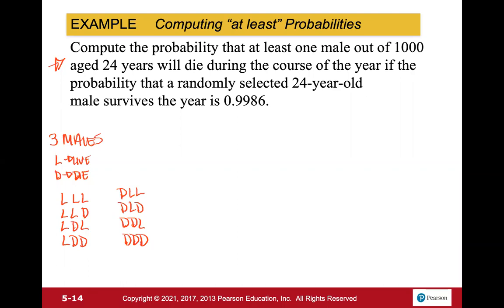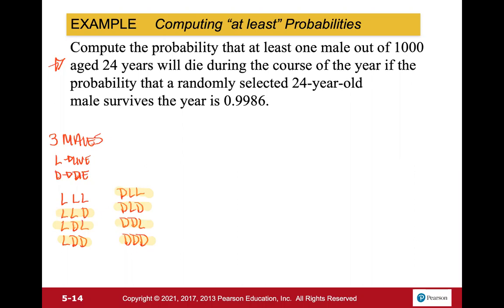And out of these 8, we're looking to compute the probability that at least one out of the 1,000 aged 24-year-old will die. So at least one dead. So we're going to highlight the ones where we have at least one dead. So the very first one, everyone lives, so no one's dead. There's at least one death here, here, here, here, here, here, and here, all of them pass. So at least one dead is that very first one.